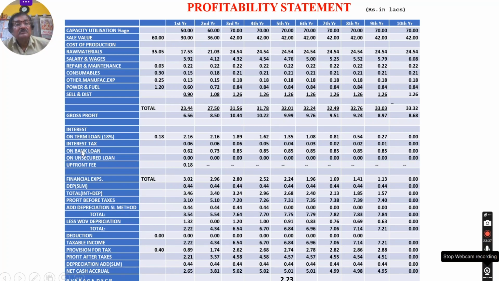So this is interest, the cost, interest on bank loan and all these things. And ultimately net profit, profit after taxes. This is the net profit and net cash accruals. And lastly, the average DSCR, how it will be computed. And I will show you how we'll develop a package on Excel in my next video. Then automatically all these things will be calculated. Okay, so this is the profitability statement.